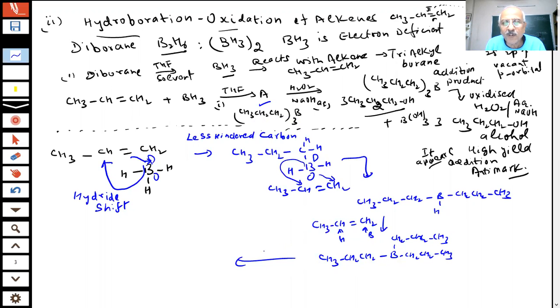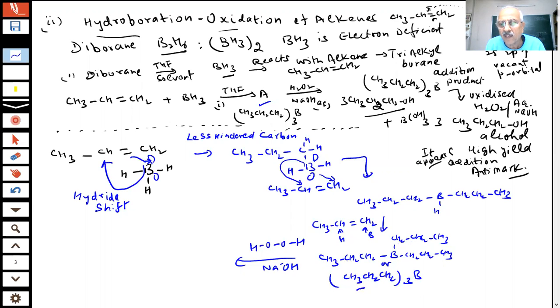Now what will we do, student? You are adding hydrogen peroxide and NaOH, sodium hydroxide, aqueous. So what will happen? This OH minus will abstract this proton. Now you have got OH minus, OH minus. And how many of this OH minus do you have? 1, 2, 3. If I write it like this, CH3, CH2, CH2, I am writing it 3 times on boron.